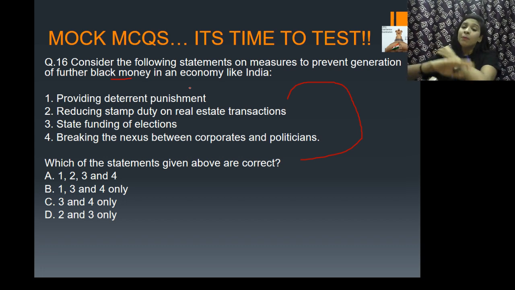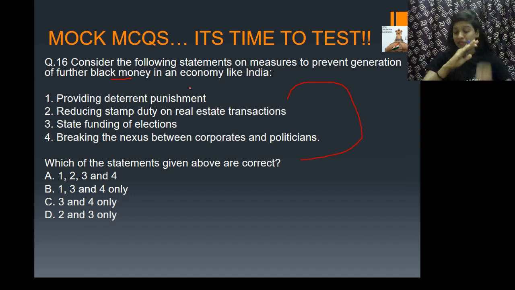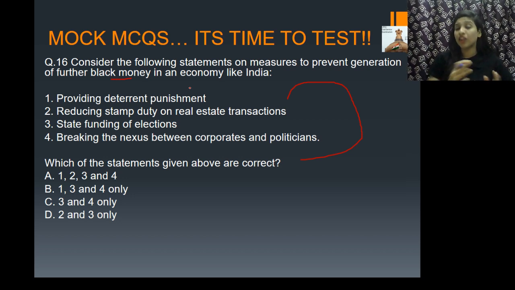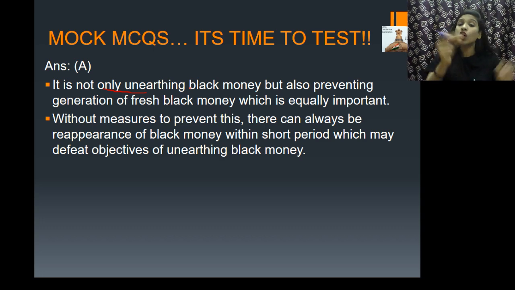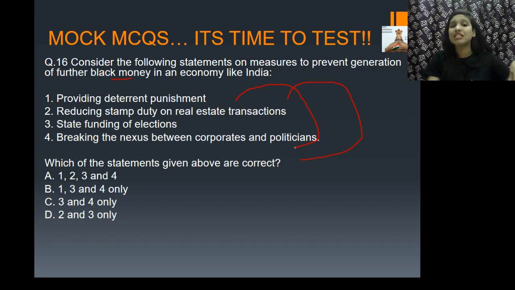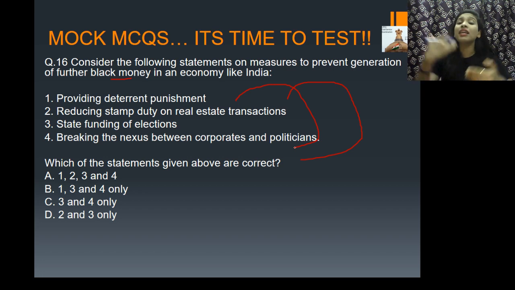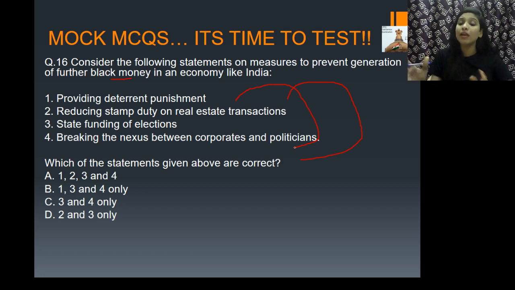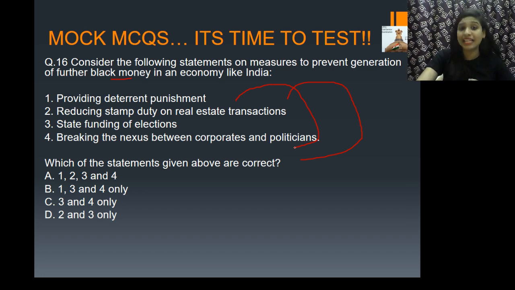So now, preventing black money means taking the black money out of the economy. Apart from that, also making sure that fresh black money is not coming into the economy. That is very, very important. For that also, these measures mentioned in the question should make sure that apart from taking away the existing black money, further generation of black money should not be there. Only then can we think about eradicating the parallel economy as a whole from a developing economy like India.